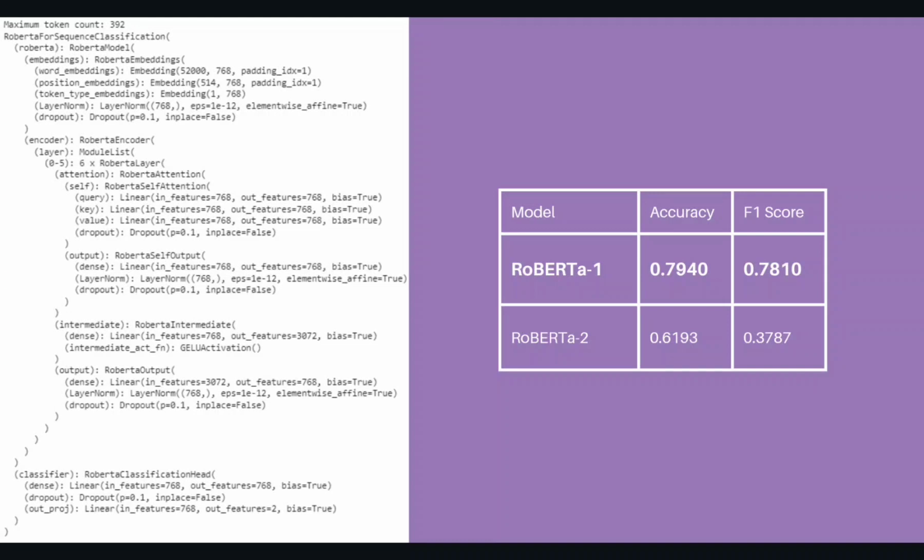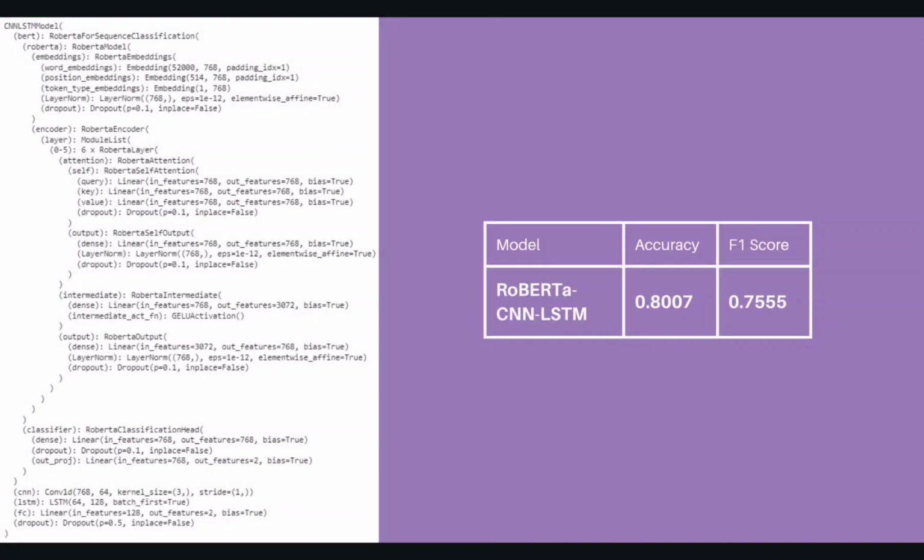These two models have the same architecture but different hyperparameters, and can also be seen there is a major increase in accuracy and F1 score compared to the previous models. As now the accuracy is 0.794 and F1 score is 0.781. Building on the previous model, additional 2 extra layers were added to the architecture, a CNN layer followed by an LSTM layer above the BERT. And finally, this architecture has given by far highest accuracy of about 0.800.